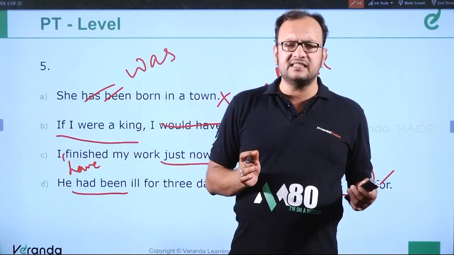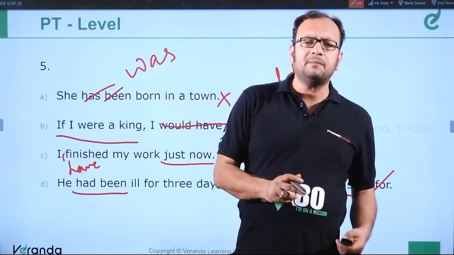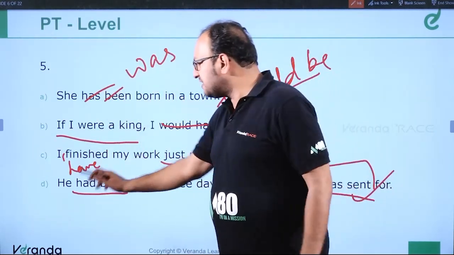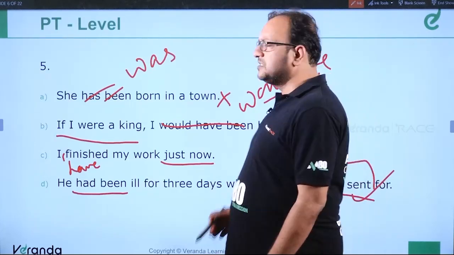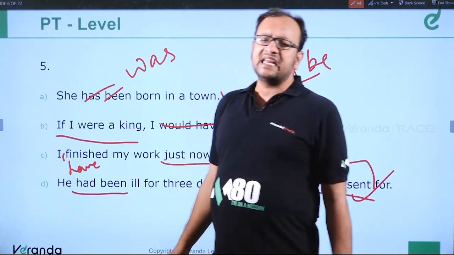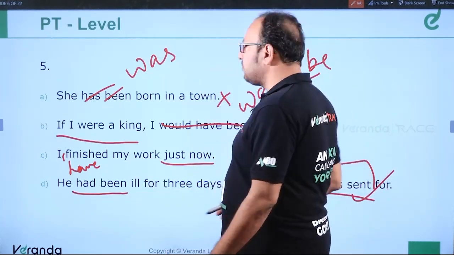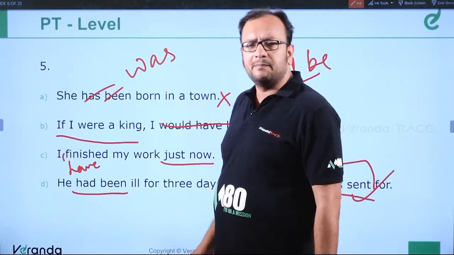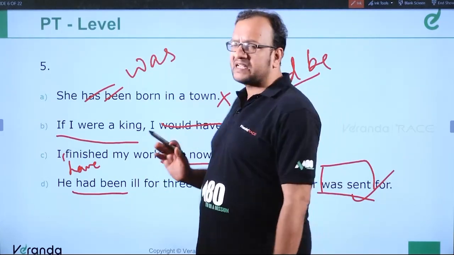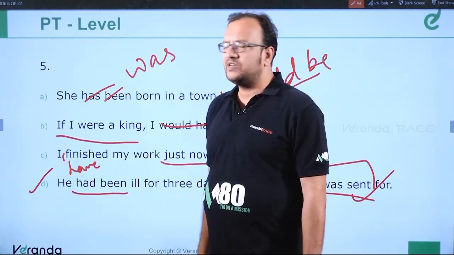Whenever there are two tenses in the sentence which are of the past nature, one in simple past, one in past perfect, the previous action is in past perfect, then the subsequent action, the next action, is in simple past. So the previous action over here is he had been ill, obviously for 3 days. When the doctor was sent for, the next action was sent for, simple past. Clear? Was sent is the passive voice of simple past. So this is the correct answer. Clear? Moving to the next question.